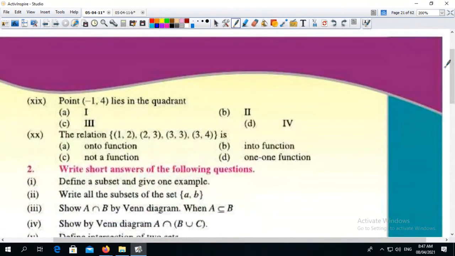Point -1, 4 lies where x is negative and y is positive. There is only one option, which is 4.